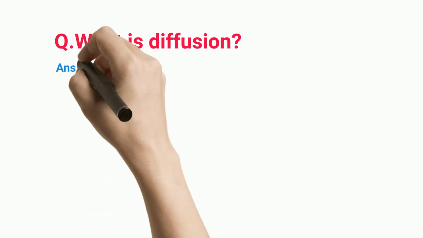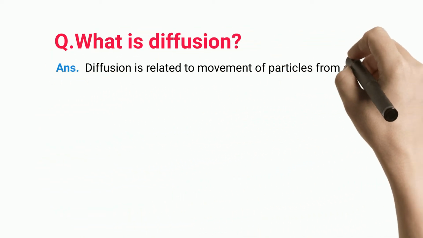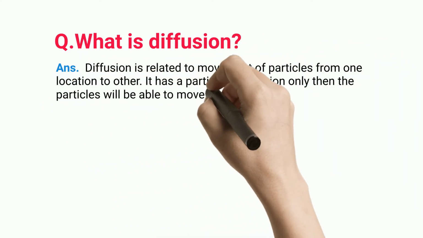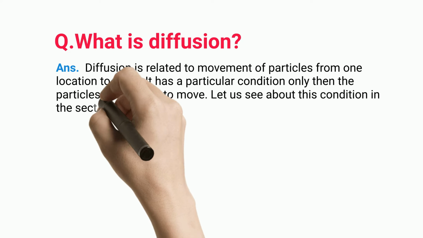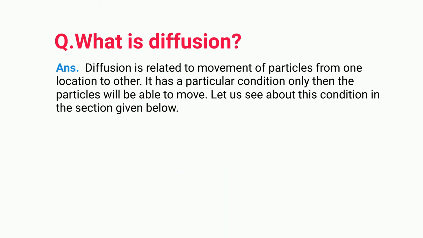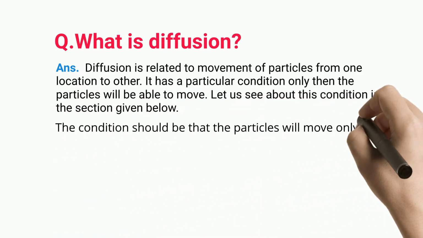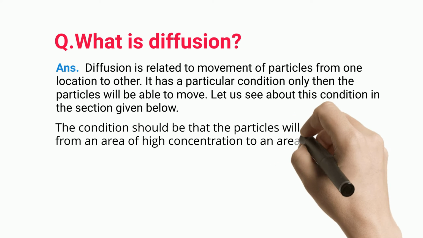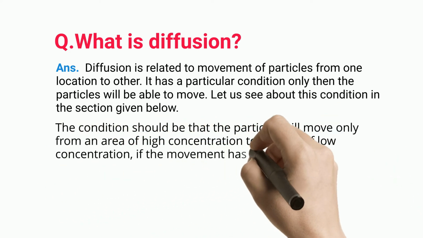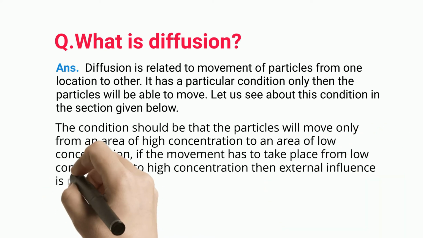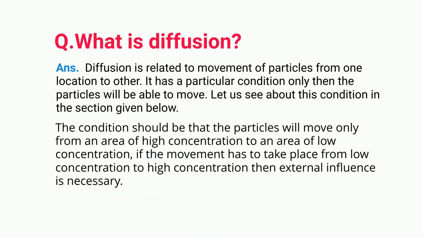What is diffusion? Diffusion is related to movement of particles from one location to other. It has a particular condition, only then the particles will be able to move. Let us see about this condition in the section given below. The condition should be that the particles will move only from an area of high concentration to an area of low concentration. If the movement has to take place from low concentration to high concentration, then external influence is necessary.